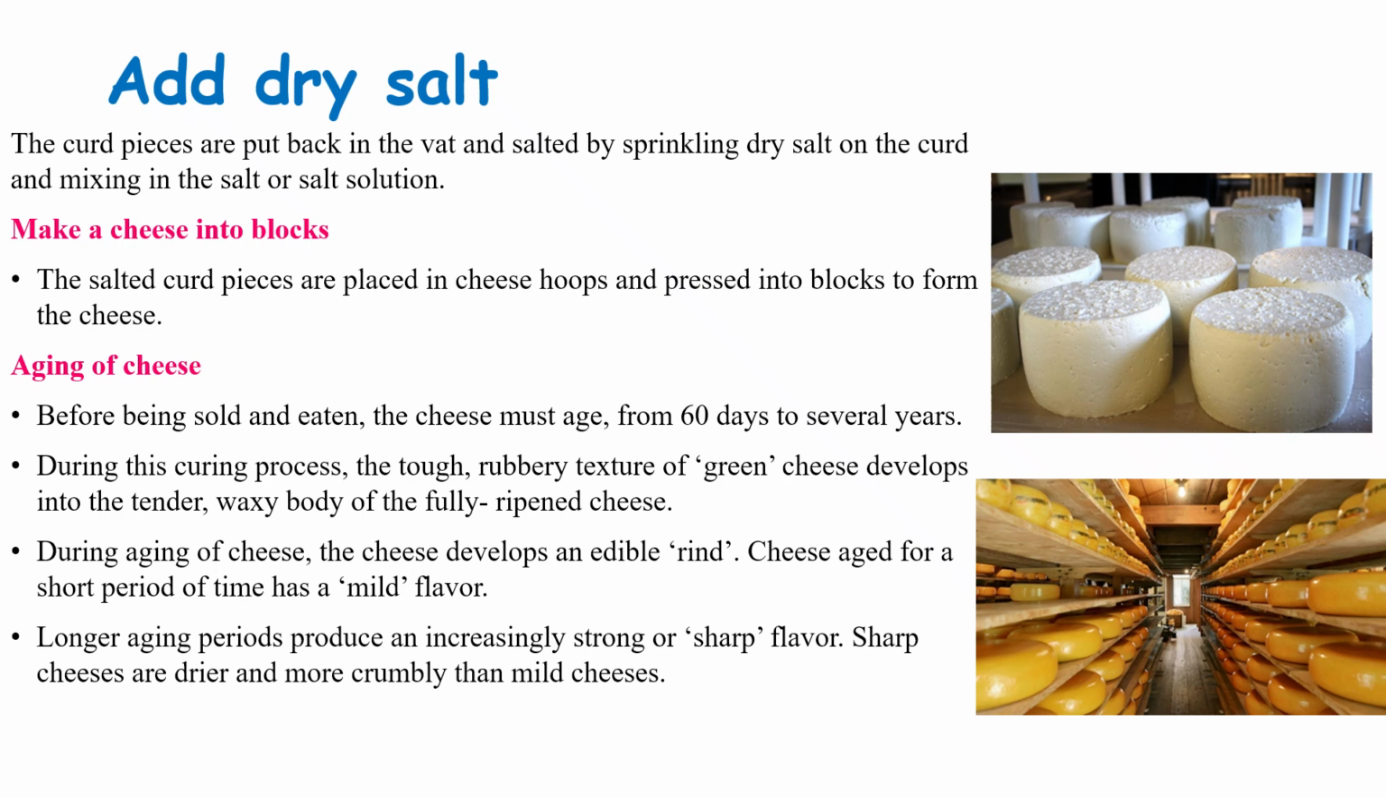During the aging of cheese, the cheese develops an edible rind. Cheese aged for a short period of time has a mild flavor. A longer aging period produces an increasingly strong or sharp flavor. Sharp cheeses are drier and more crumbly than mild cheeses.